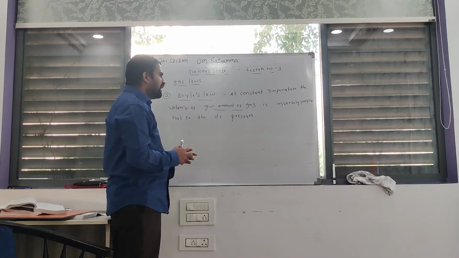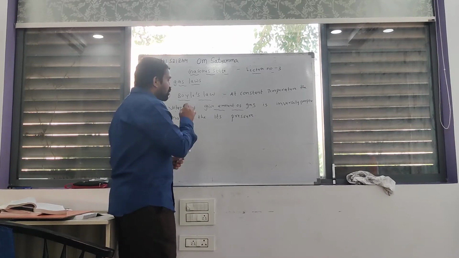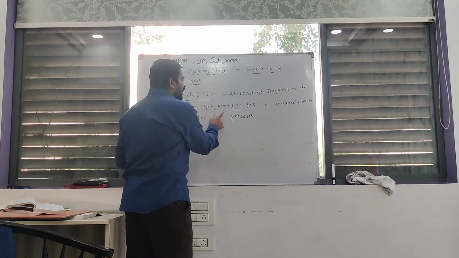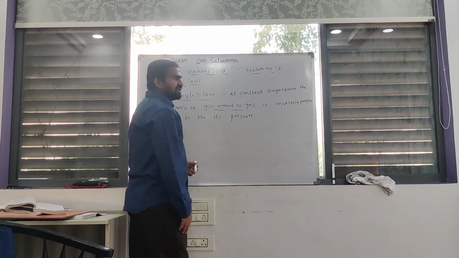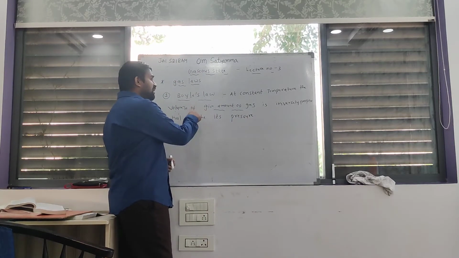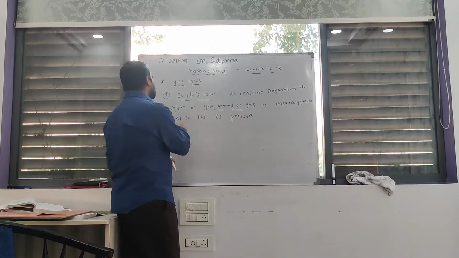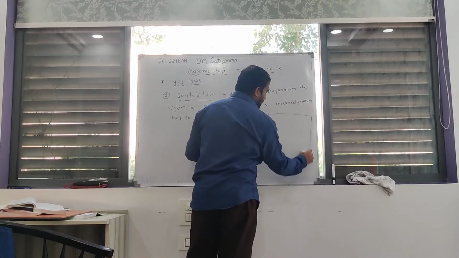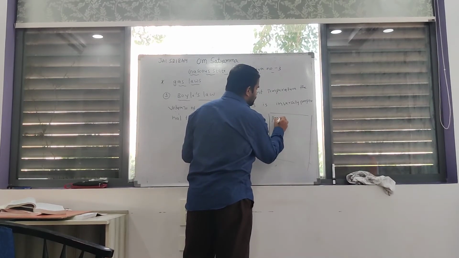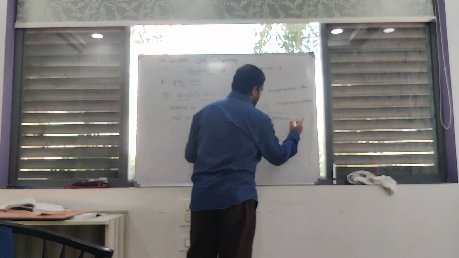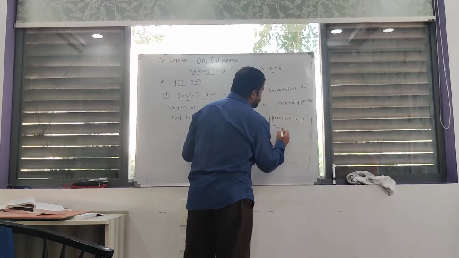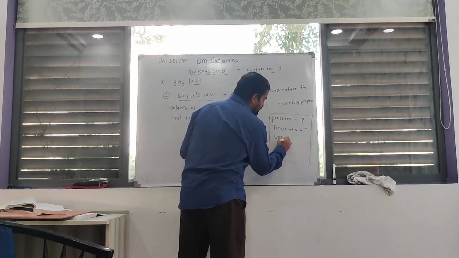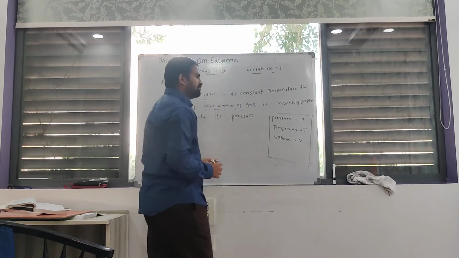Already you know that very well. Boyle's law gives the relation between the volume and pressure at constant temperature. At constant temperature, the volume of a given amount of gas is inversely proportional to its pressure. According to terminology, pressure is represented by P, temperature is represented by T, volume is represented by V. Clear?